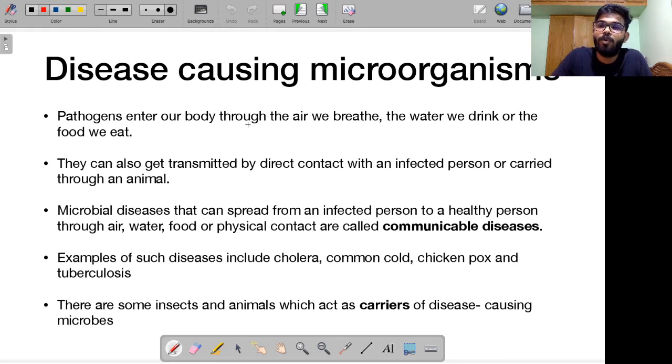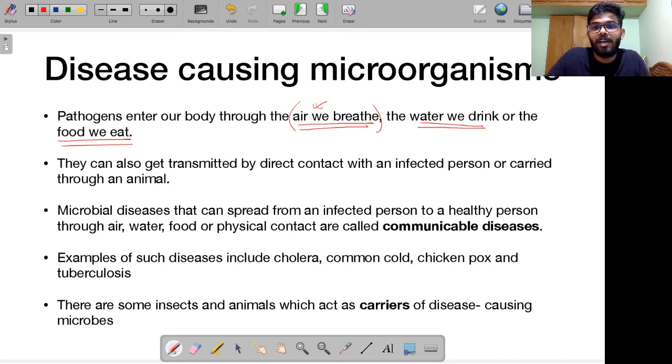Pathogens, how do they enter into our body? They enter through the air that we breathe. Why do you think we are wearing masks to protect ourselves from coronavirus? Because air is one medium of transmission of the coronavirus. Or microorganisms can enter through the water that we drink or through the food that we eat. WHO says that through food the coronavirus is not spreading, it is usually through air. So it's okay to order and eat. That's what they have said. But nevertheless, it is safe.